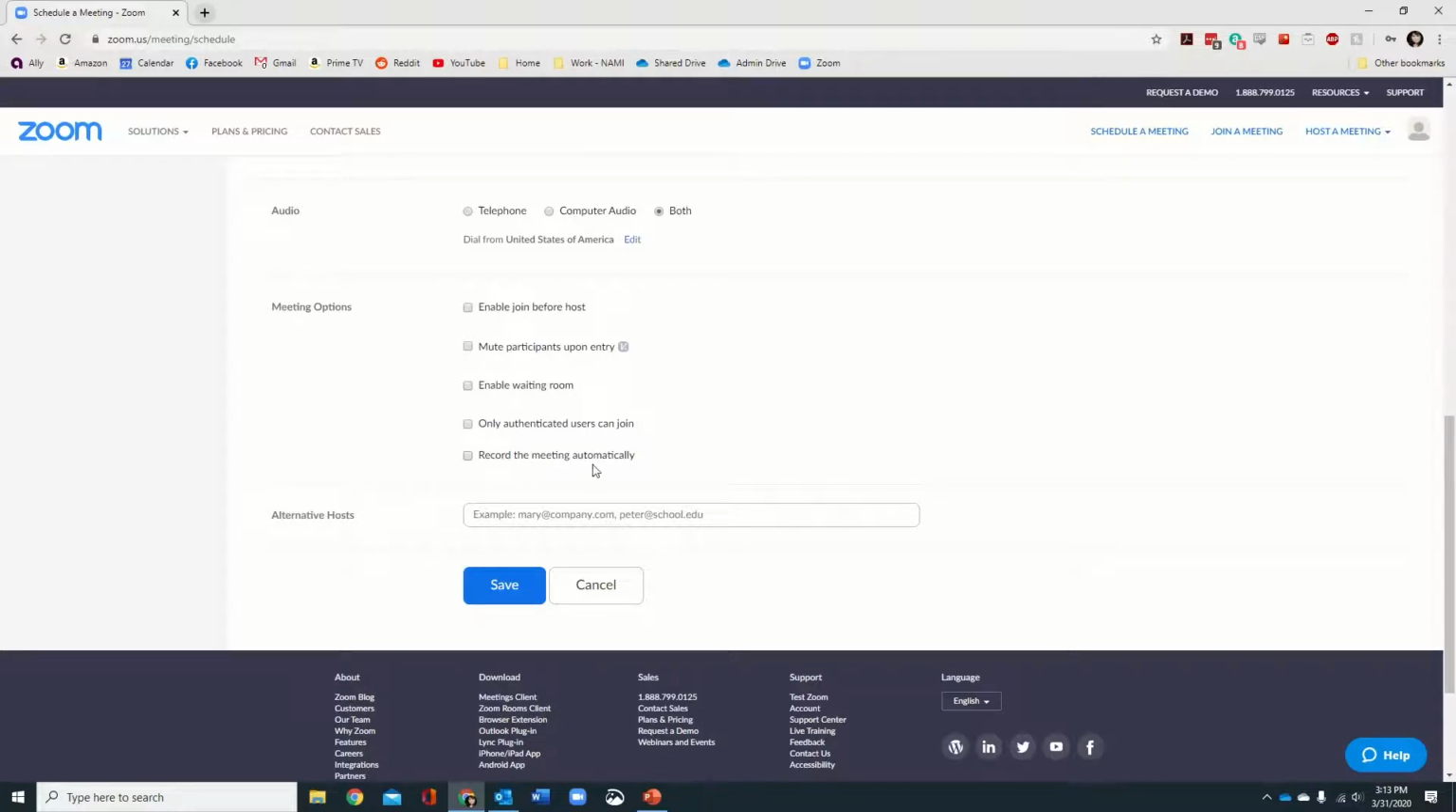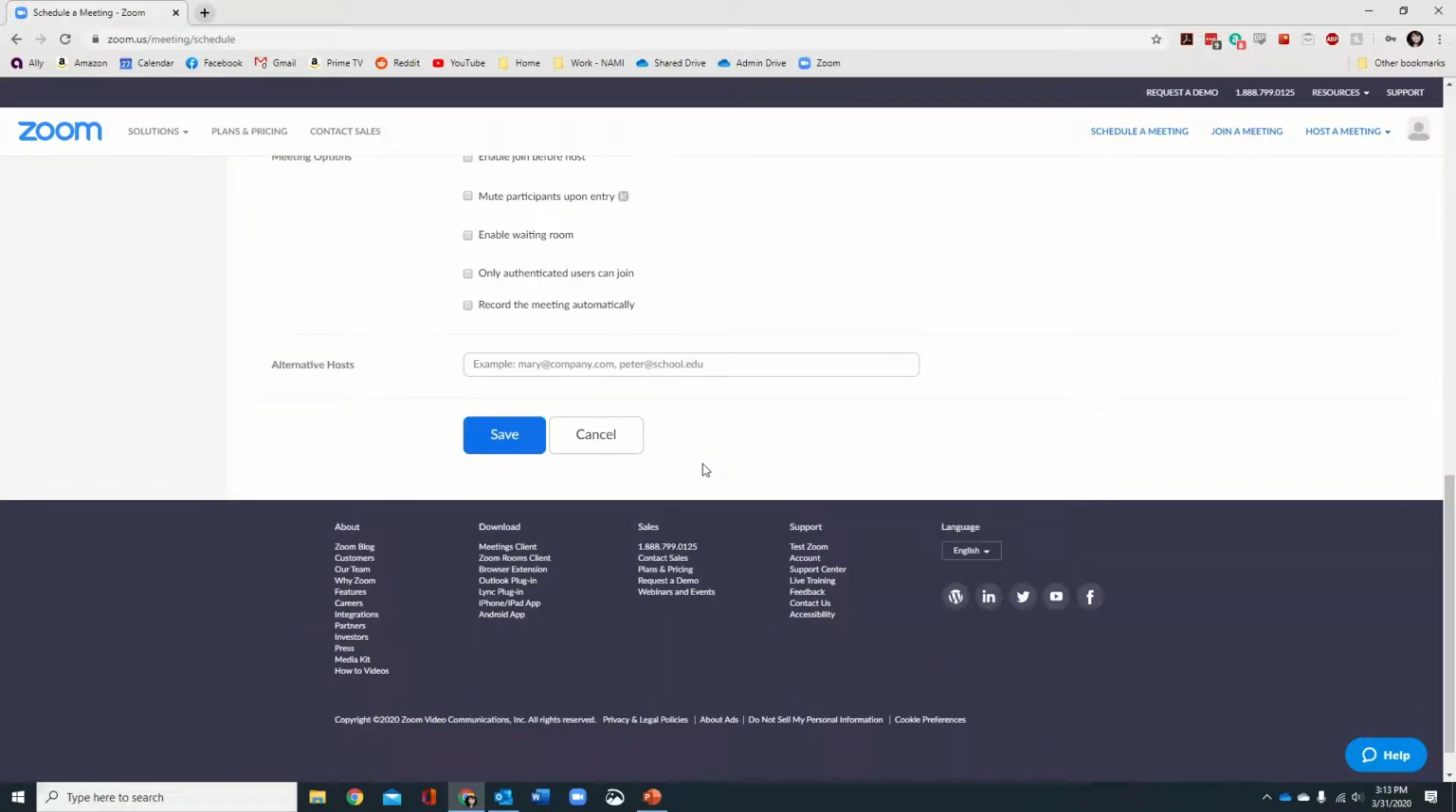You can also record the meeting automatically. Do not do this for a support meeting. That will break the confidentiality clause. You can record a meeting, for instance, if you are doing something like a board meeting and you know that a board member cannot be there, you can send them the recorded meeting, anything like that.